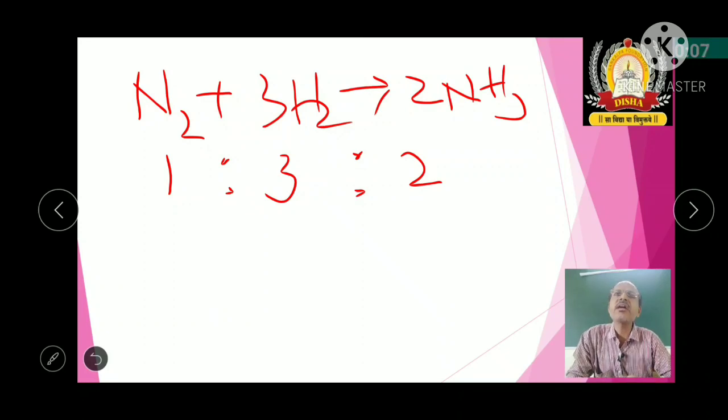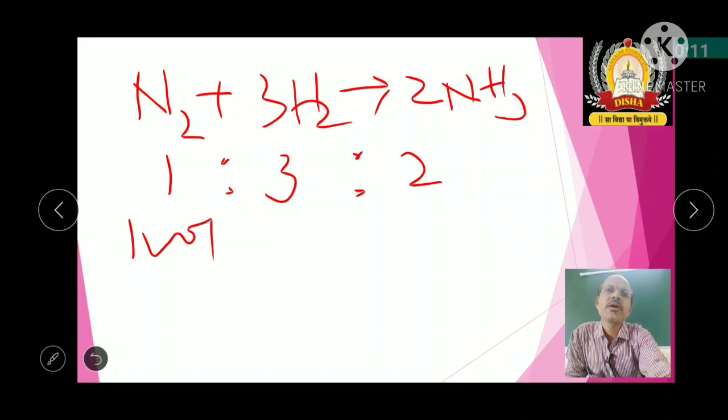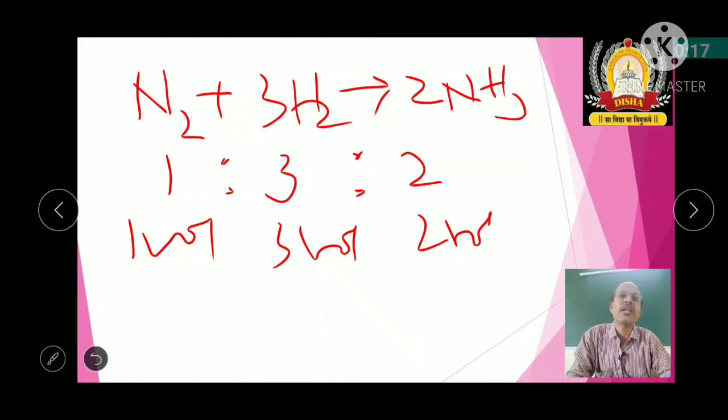In this kind of explanation, this is 1 volume, this is 3 volumes and this is 2 volumes, in terms of ml you can say 1 ml, 3 ml and 2 ml. So whenever gases react, they always react in terms of volumes. Okay, so that is about the Gay-Lussac law of gaseous volumes.